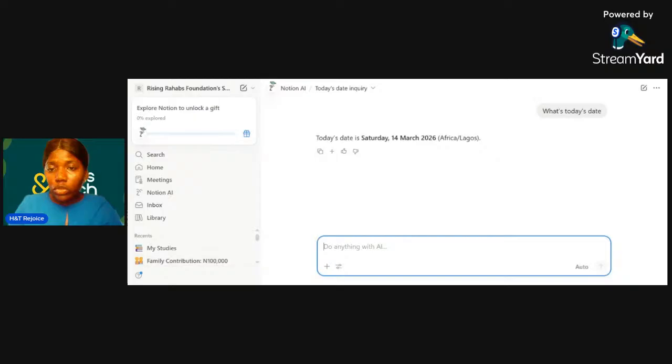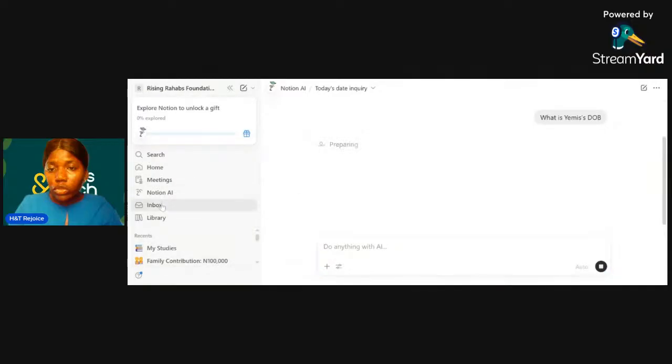For example, let's try and see if it will give this answer. Let's see. Basically, it can also refer to things that you have already stored in Notion. So this AI can help you for other functions besides what you have on Notion. Sometimes you can refer to a particular project, you can refer to a particular thing. We'll come back to this to see if it will get the answer.